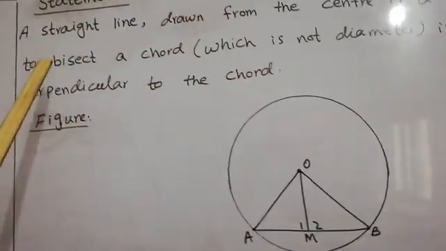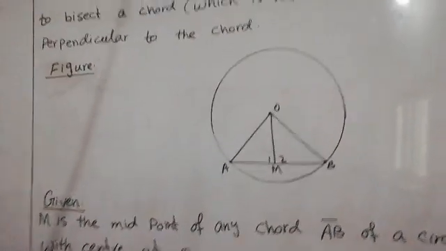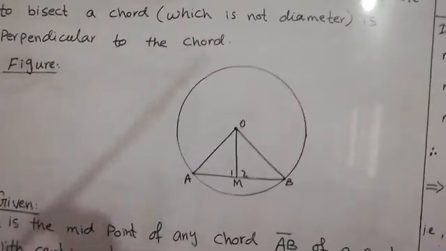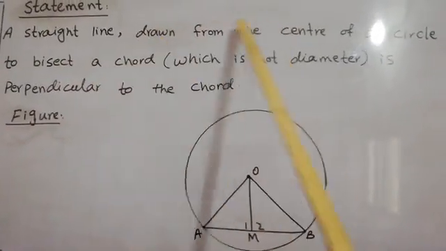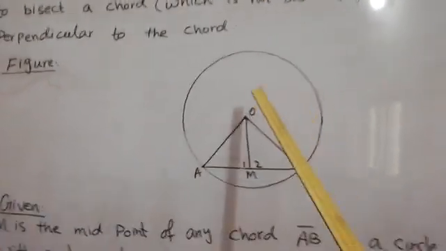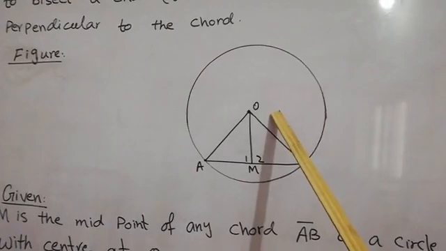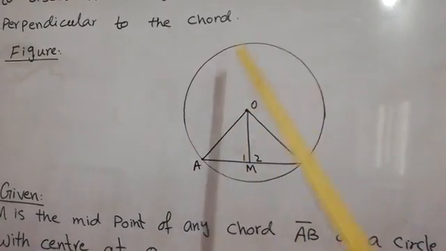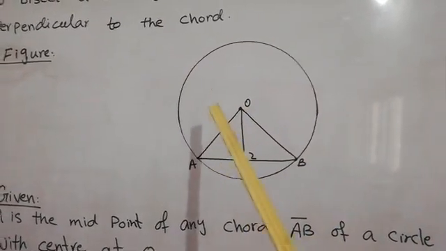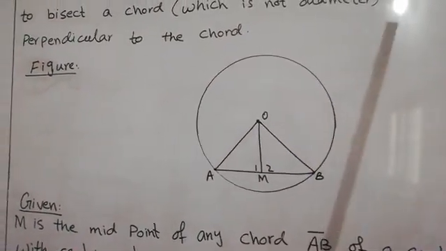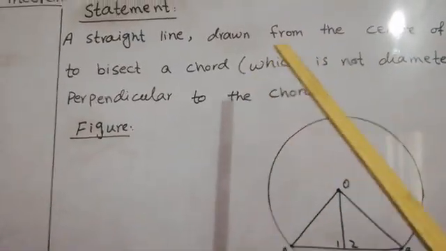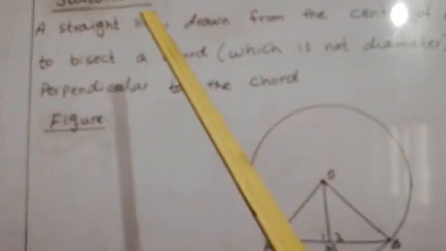Another piece of information is that we will draw a straight line from the center. O is the center of the circle. There are many places where we can draw this line, but the question statement will tell us about the property of that straight line.